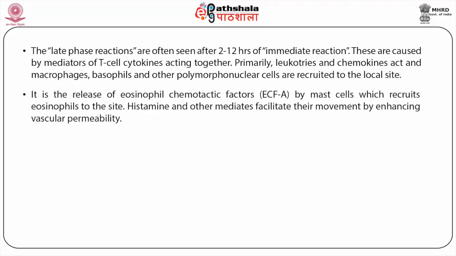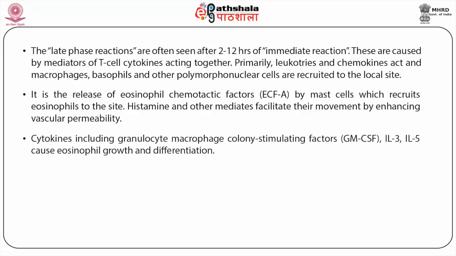It is the release of eosinophil chemotactic factor ECF-A by mast cells which recruits eosinophils to the site. Histamine and other mediators facilitate their movement by enhancing vascular permeability. Cytokines including granulocyte macrophage colony stimulating factor, IL-3, and IL-5 cause eosinophil growth and differentiation.